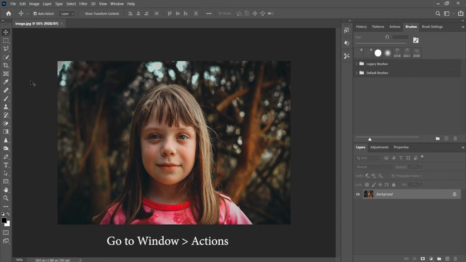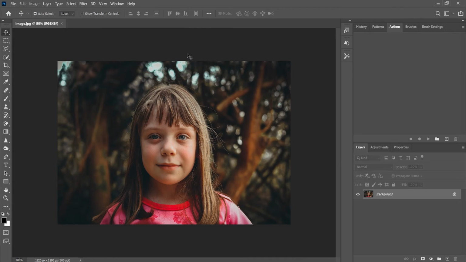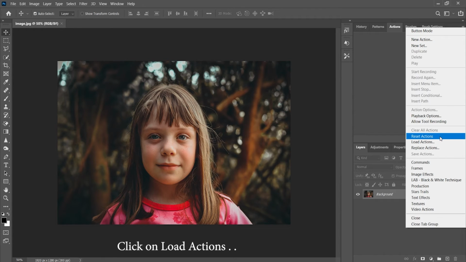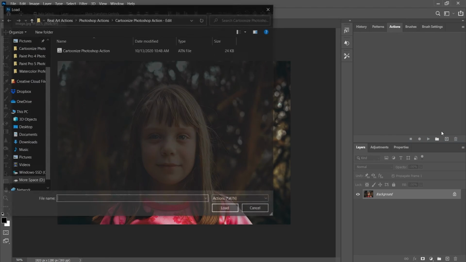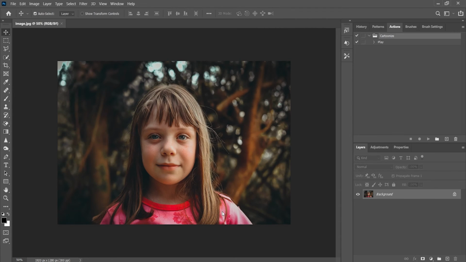Now go to Window and click on Actions. And then click on Load Actions. And load the action file. Now select the action and hit the play button.